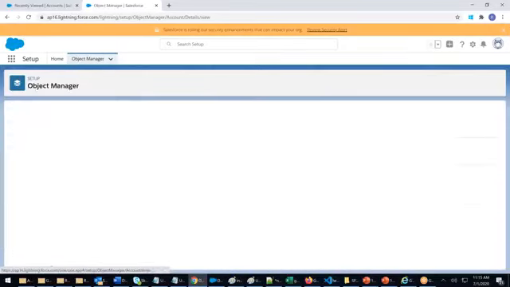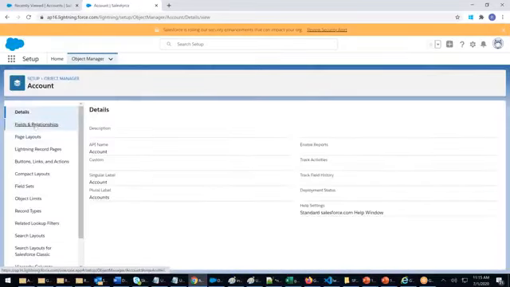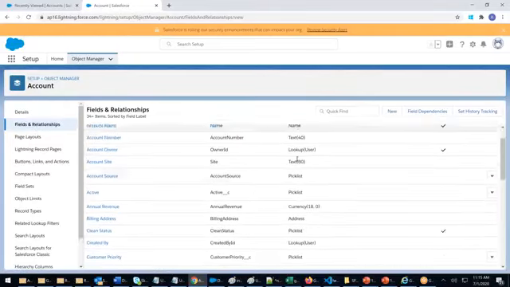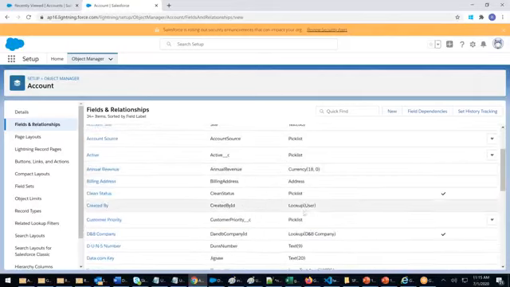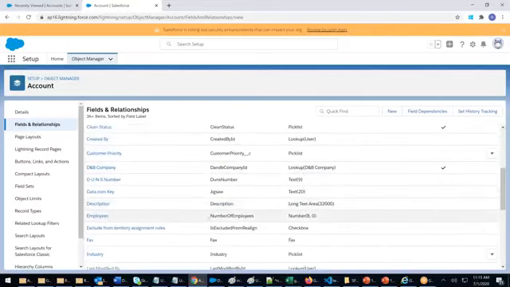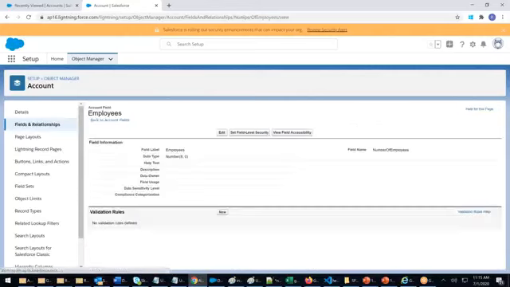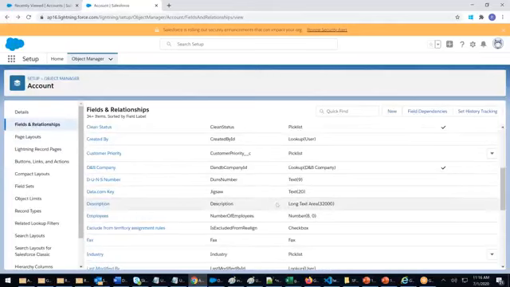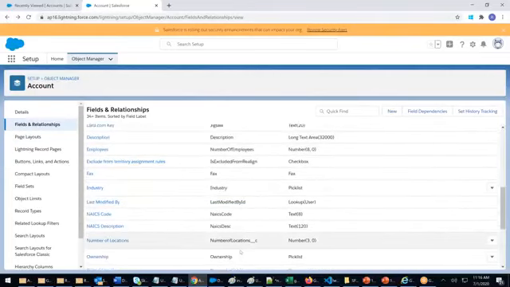In account, is there any field with a number data type? Value, data type, name, picklist, lookup, text, long, oh, number. Employee is the field. Number of location. Let us take number of employee.